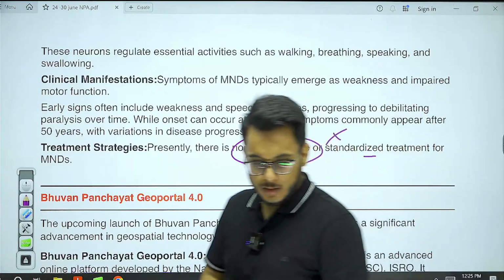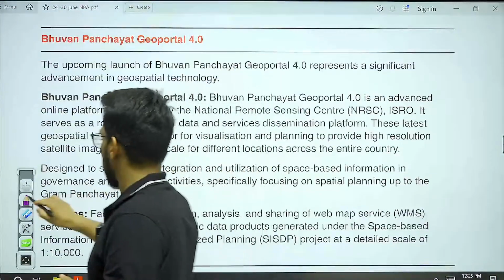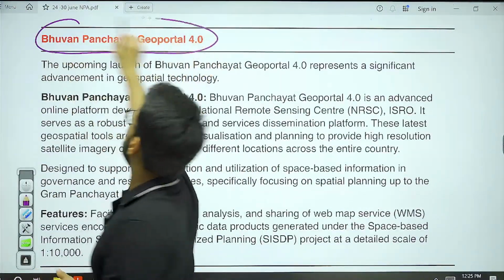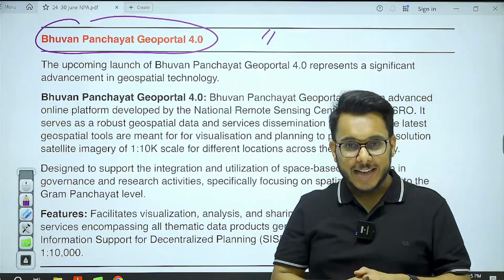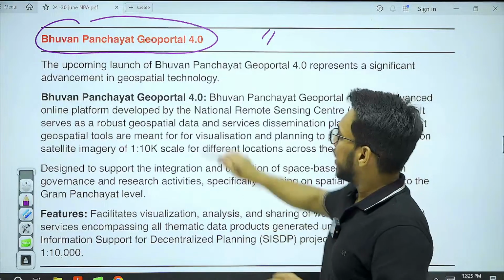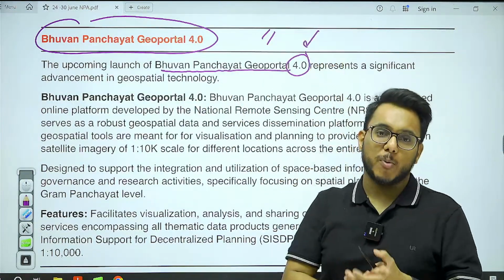Fine. Moving on. The next we have here is Bhuvan Panchayat Geo-Portal 4.0. So what has happened recently? The 4.0 version of Bhuvan Panchayat Geo-Portal has been launched.